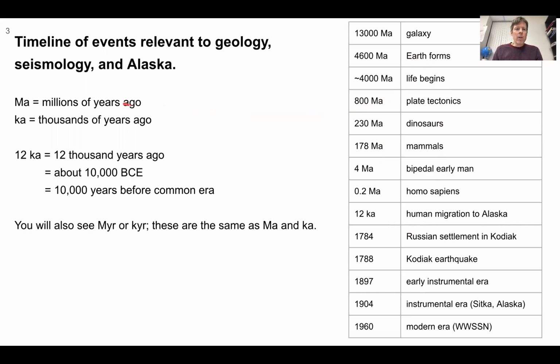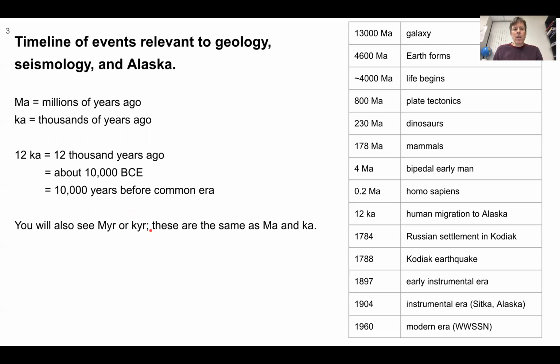What we start with over here, though, is just some abbreviations. Capital M means millions, K means thousands. So when we see MA, it refers to millions of years ago, KA thousands of years ago. So when we see something about 12 KA, 12,000 years ago, that would be about 10,000 BCE, years before the Common Era. You'll also see this MYR, million years, or kilo years.